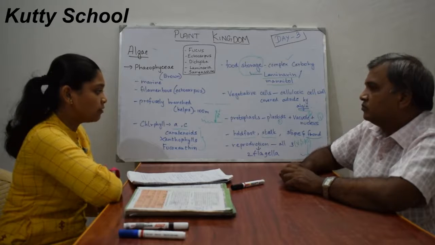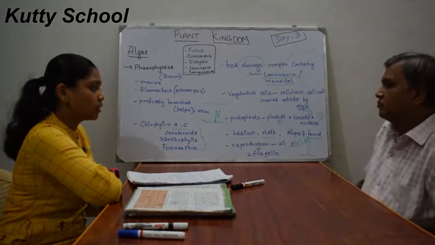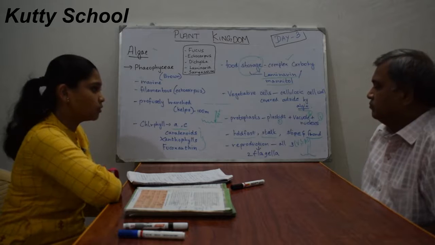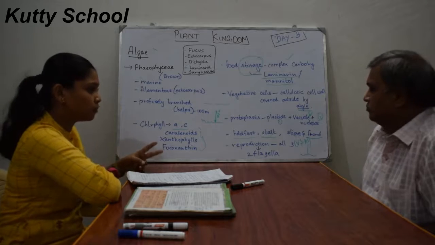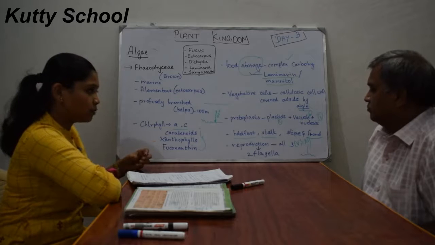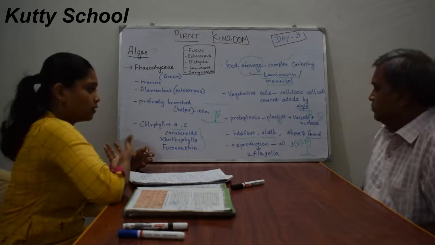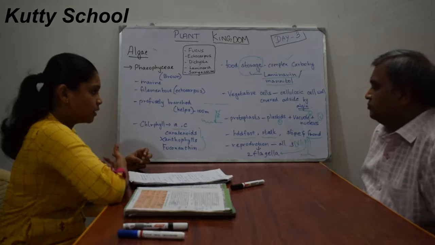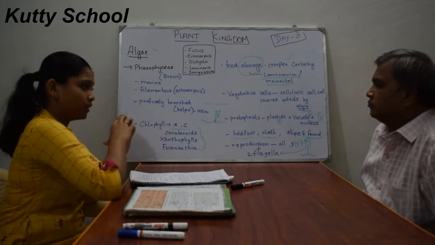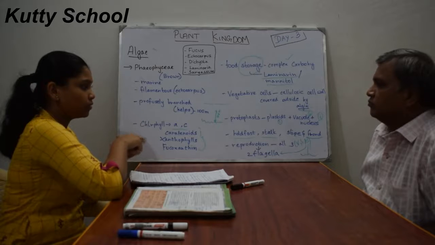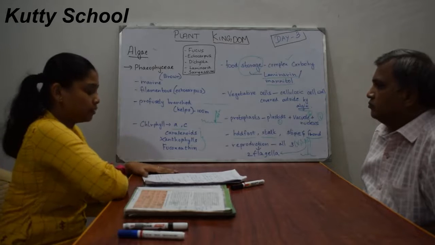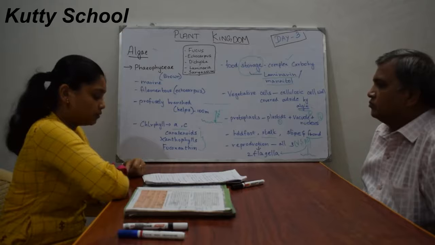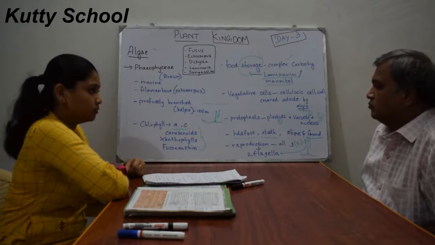In asexual reproduction, these algae produce zoospores with 2 flagella, which are pear shaped, pear like. Those 2 flagella are unequal in size and laterally attached.